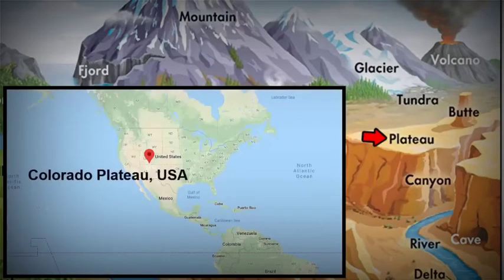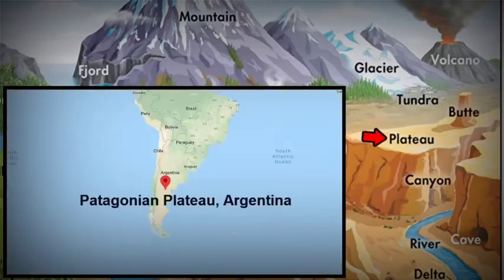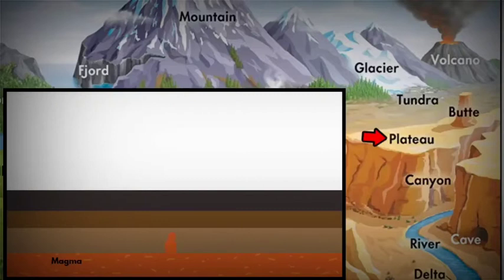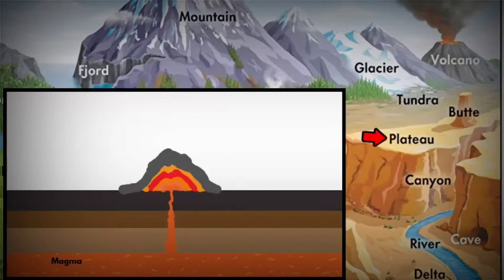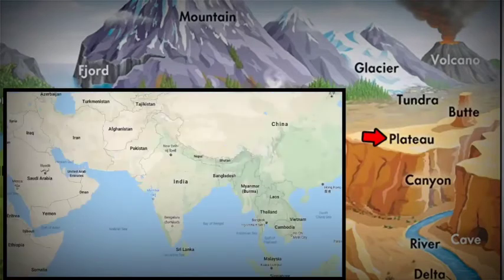A good example is the Colorado Plateau in the US, then the Tibetan Plateau, then the Mexican Plateau in Mexico, and the Patagonia Plateau in Argentina. And the second one is volcanic plateaus. They are formed by numerous small volcanic eruptions that slowly build up over time, forming a plateau. Anyhow, a plateau is an elevated piece of land. When lava continuously comes out of a volcano, over time it accumulates in the form of layers. And that is also another way how plateaus are formed. Some examples of volcanic plateaus are the Columbia Plateau in the northwestern United States of America, the northern islands of New Zealand. In India, the Malwa Plateau and Deccan Plateau are of volcanic origin.